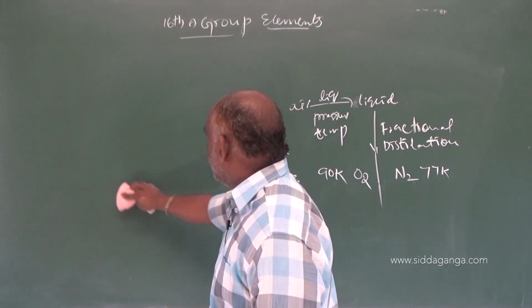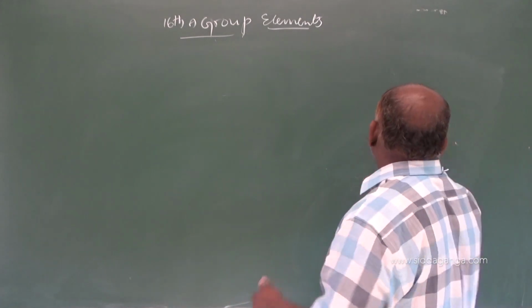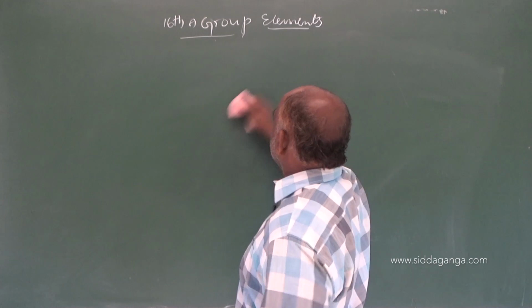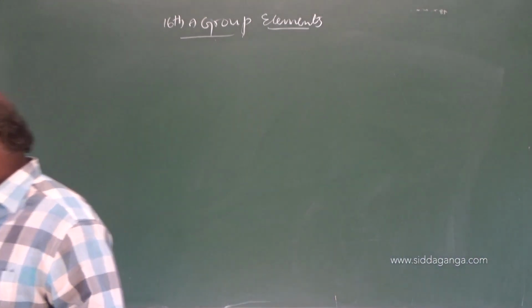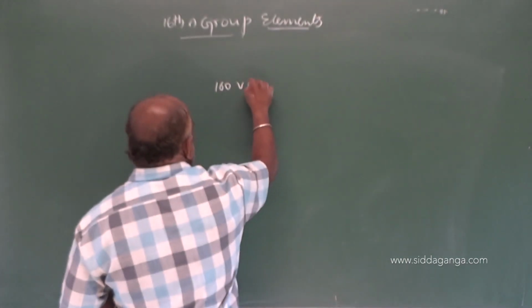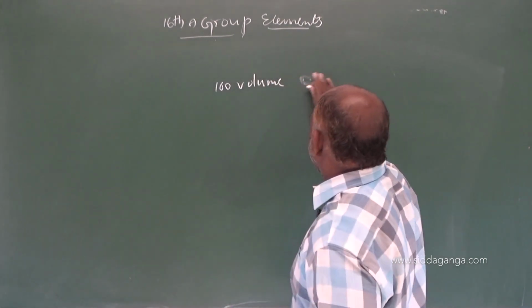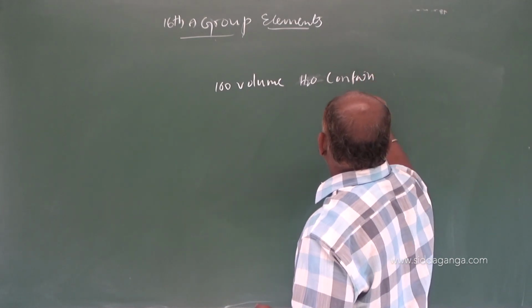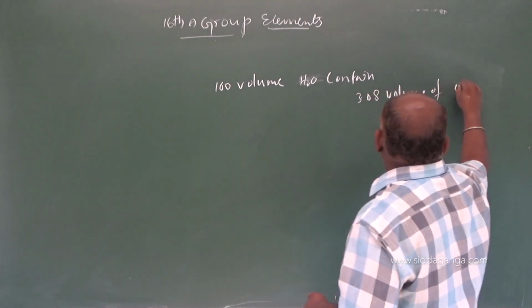Suppose you consider 100 volumes of water. 100 volumes of water contain 3.08 volumes of oxygen.